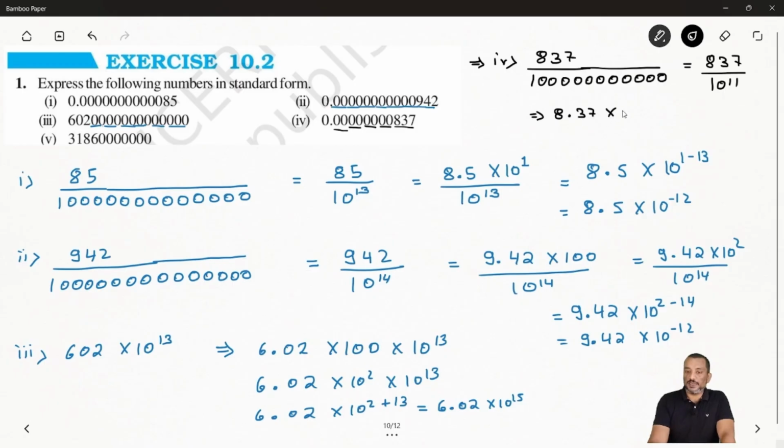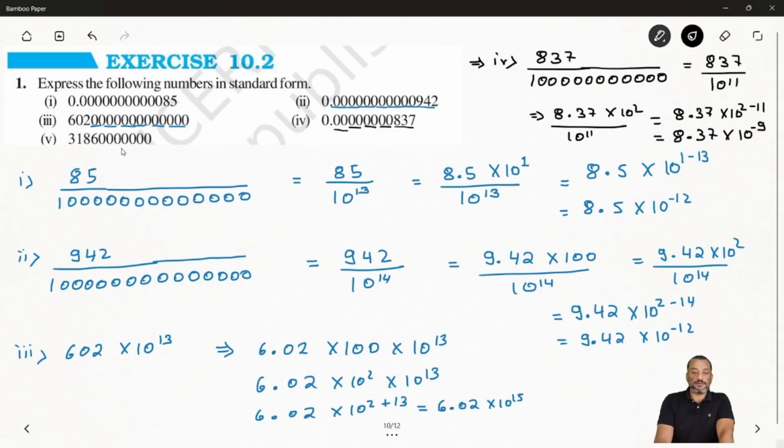8.37 times 10 to power 2, which means 100, by 10 to power 11. So you can write here 8.37 times 10 to power 2 minus 11. So how much will you get? 8.37 times 10 to power minus 9. Hope you are clear. Now the last one you can try yourself, and put in the comment section how much you get. Okay, hope you are clear with all these questions.